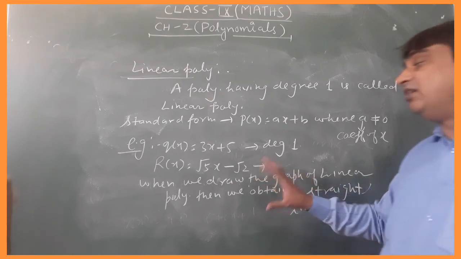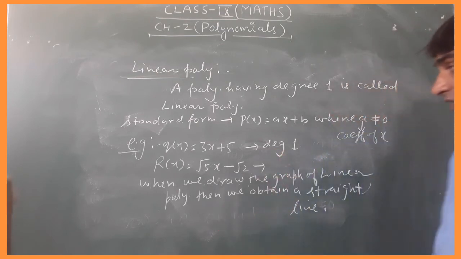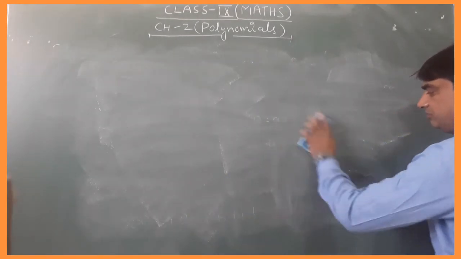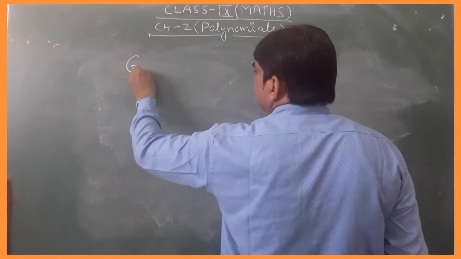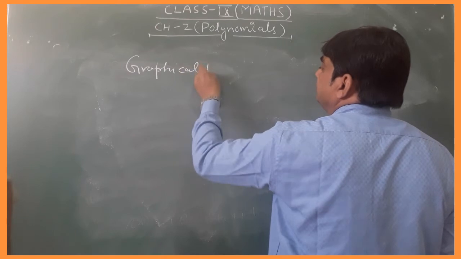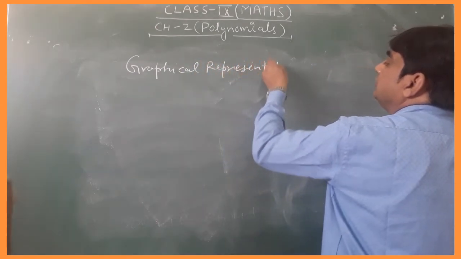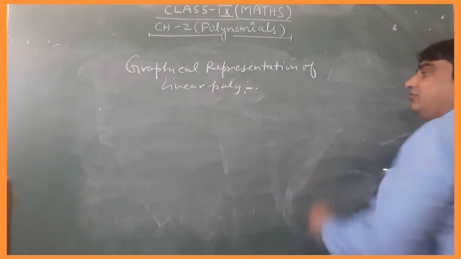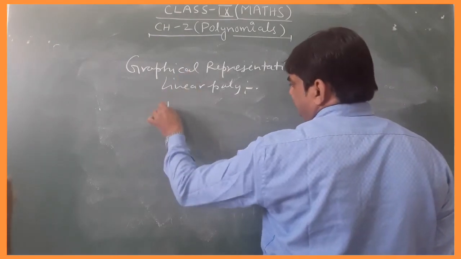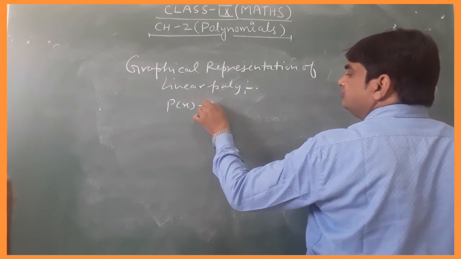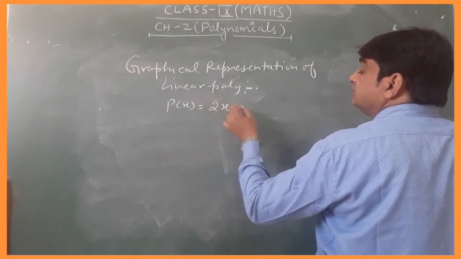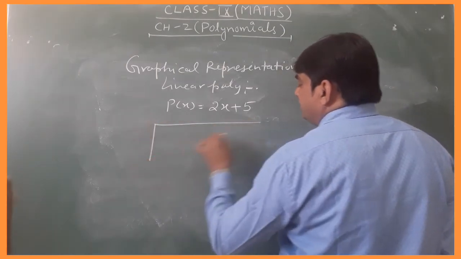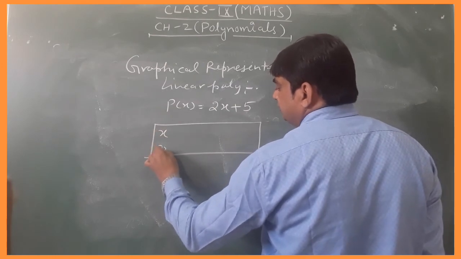Students, when we draw the graph of a linear polynomial, we get a straight line. Let us try to solve it. Graphical representation of linear polynomial. What is the graphical representation of a linear polynomial? Suppose p(x) is equal to 2x plus 5. Firstly we draw a table with x and p(x).